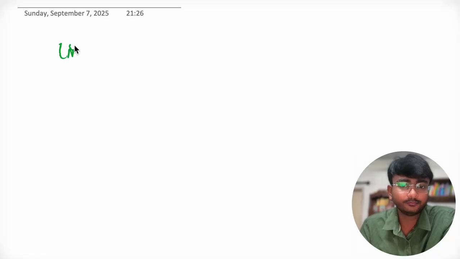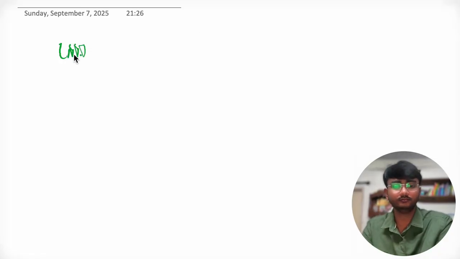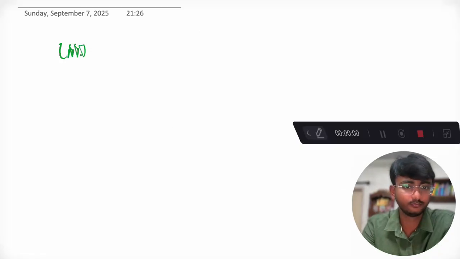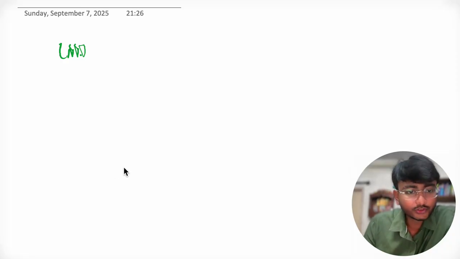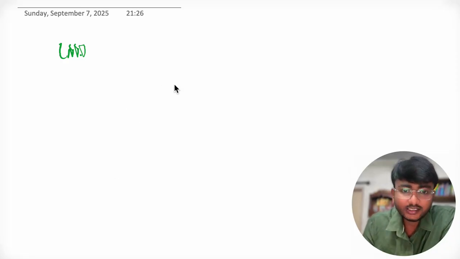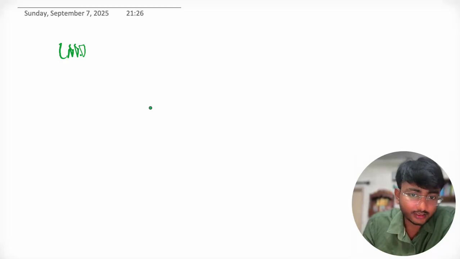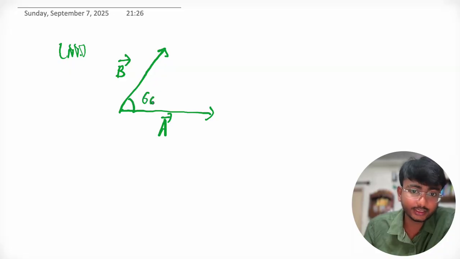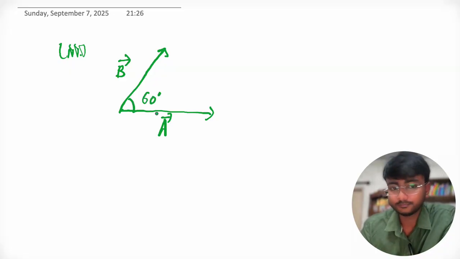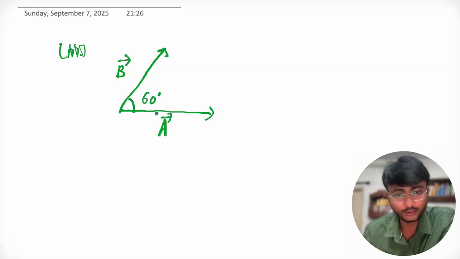Okay, let me ask you one more question. So now suppose this is A vector and this is B vector. This is A and this is B, and the angle between them is 60 degree. Now what is the angle between A and B?